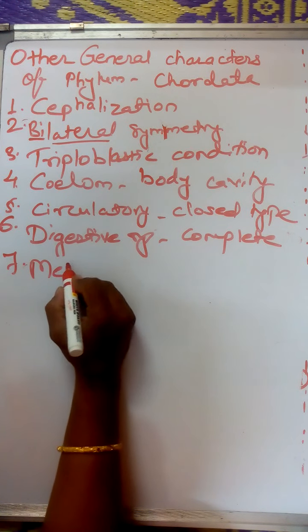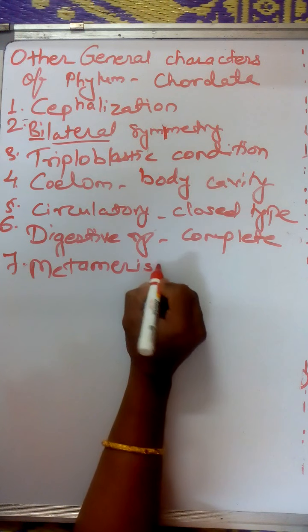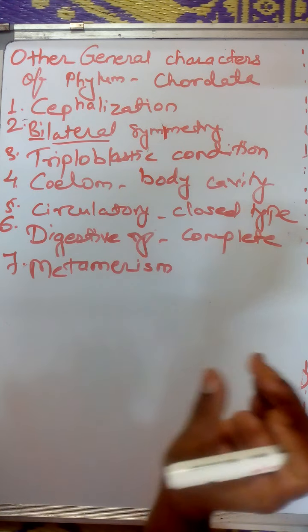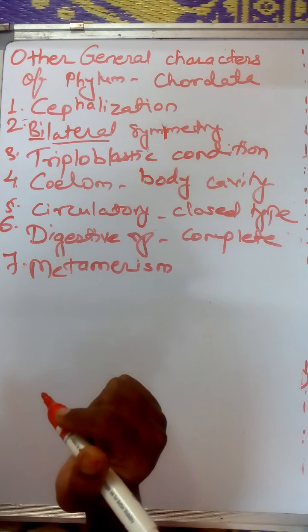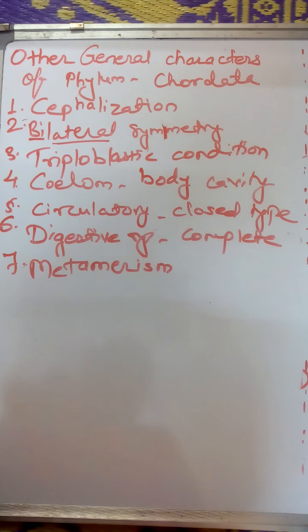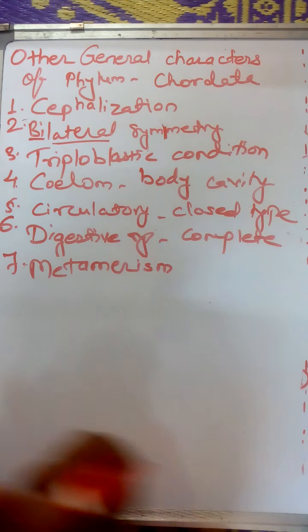Then the next character is metamerism. Already we know that metamerism is a condition where the body is composed of a linear series of similar body segments, which we call metameres, or also somites. So the same type of body parts are present in a linear series.